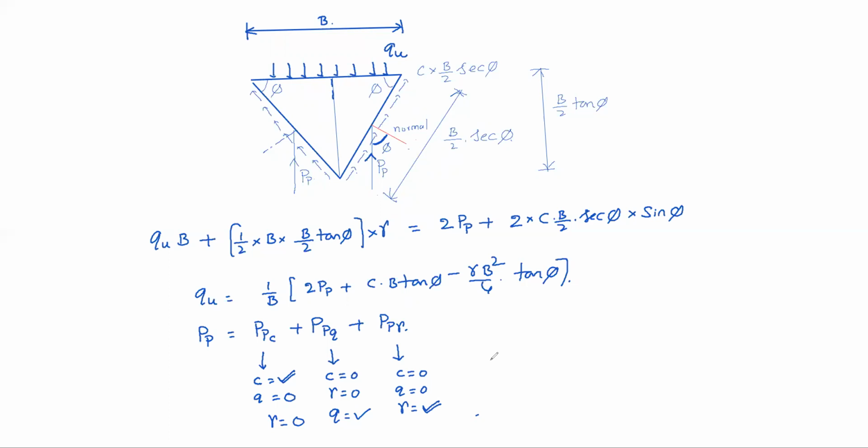So like this, by superposition technique, we can calculate this PP finally, and finally we can get QU equal to C times tan phi, plus, the BB gets cancelled, right, 2 PPC by B plus 1 by B into 2 PPQ plus 2 PP gamma by B minus gamma B by 4 tan phi.